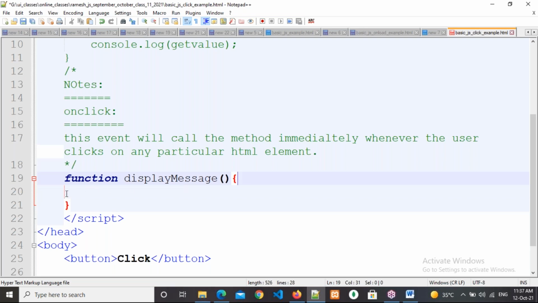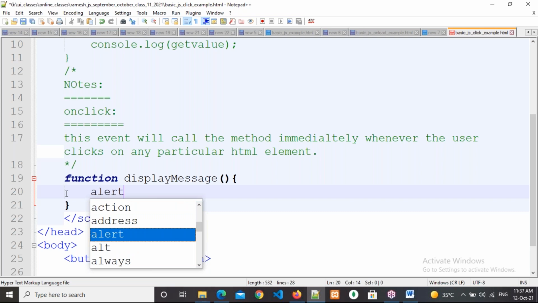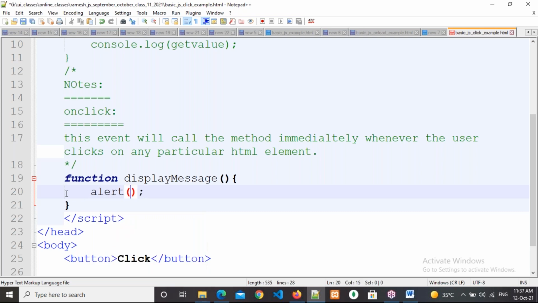Right now here what I am doing, I am writing an alert box, the alert method. Hi everyone, good morning. Save it, come here, refresh and click on the button.